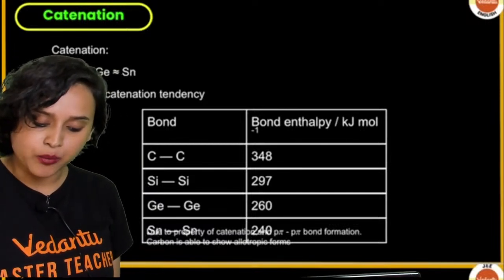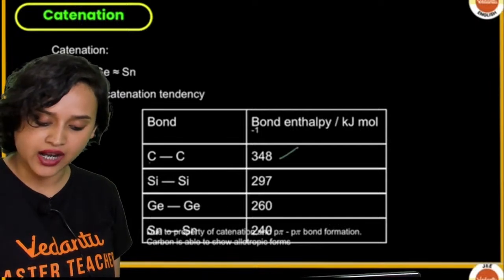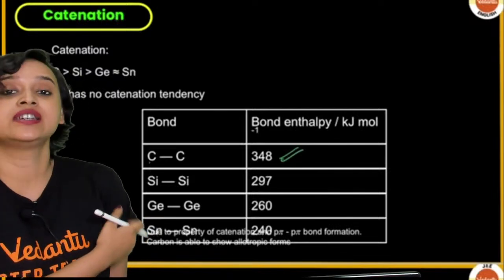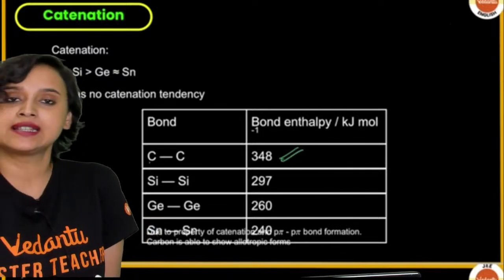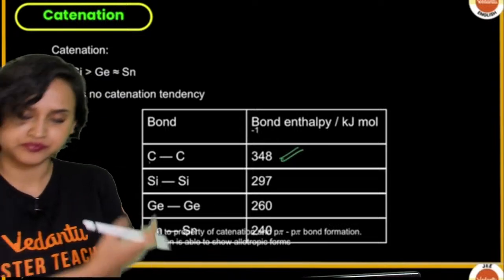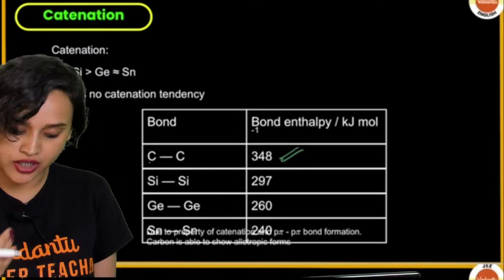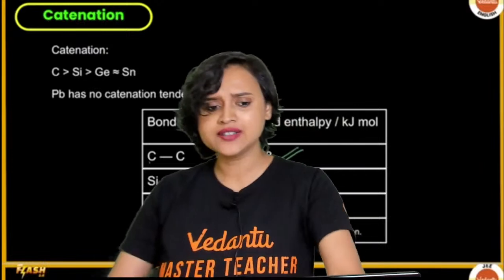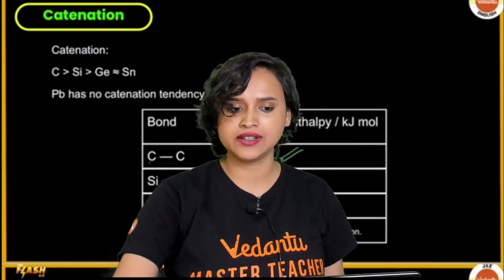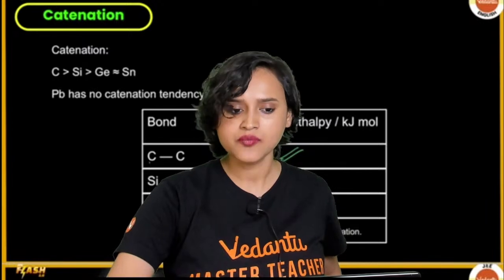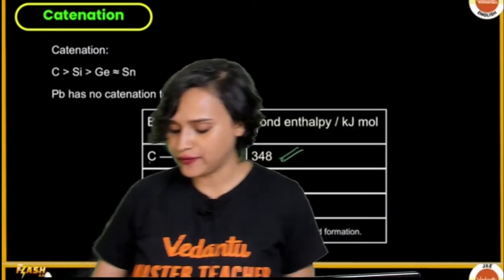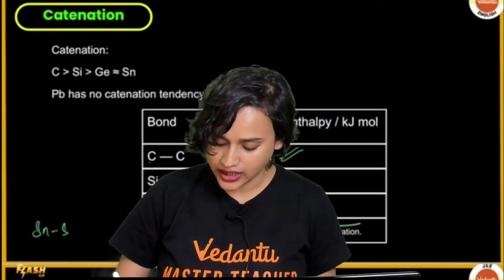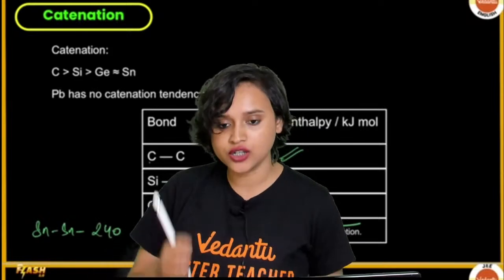Now here you see that the bond enthalpy of C-C is very high. Look at this. It is 348 kilojoule per mole. That means it is tougher to break the carbon-carbon bond. It is slightly easier to break the silicon-silicon bond. It's even easier to break the germanium-germanium bond, and the tin-tin bond is almost similar to germanium, yes, and the value, my dear students, is 240 kilojoule per mole here, okay?